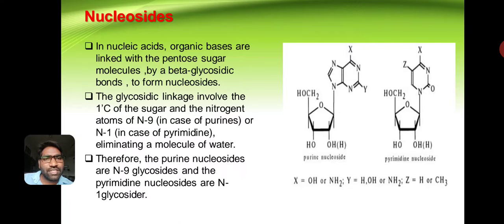Therefore, purine nucleosides are ninth-position nitrogen glycosides, and pyrimidine nucleosides are first-position nitrogen glycosides.